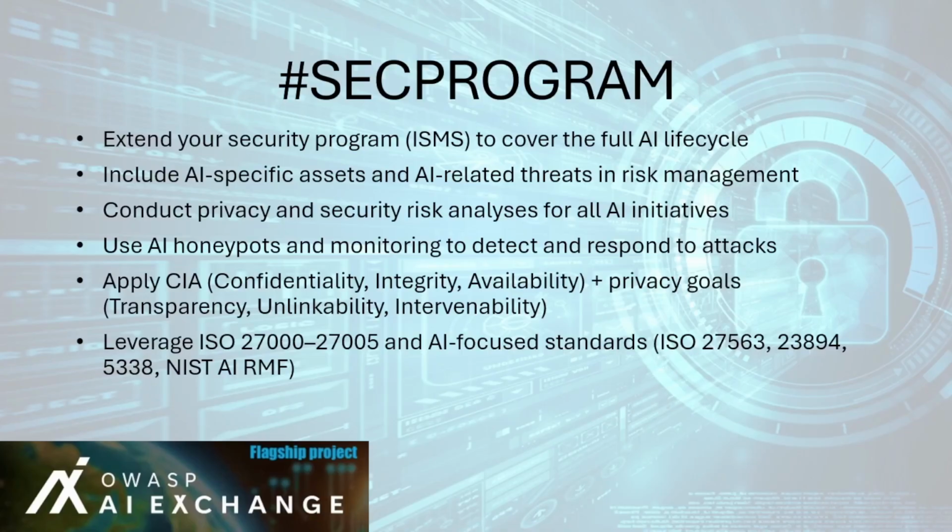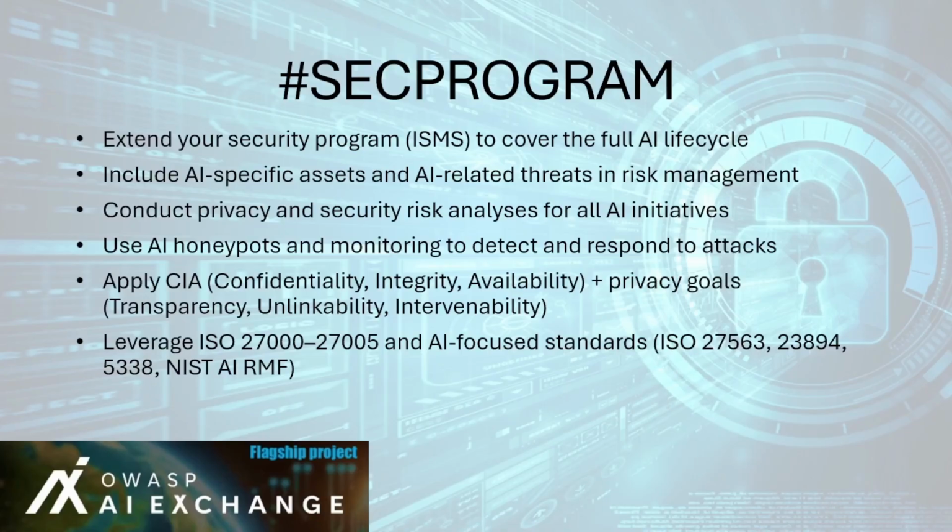AI-specific assets to protect include the following: training and test data, often sensitive or proprietary, model parameters, such as the trained model itself, documentation and development records, model inputs and outputs, which can be manipulated or leaked, and externally sourced data and models, which introduce supply chain risk. By recognizing these as security assets, the program drives appropriate mitigations, for example, applying endpoint protection on data scientists' machines or hardening model repositories.